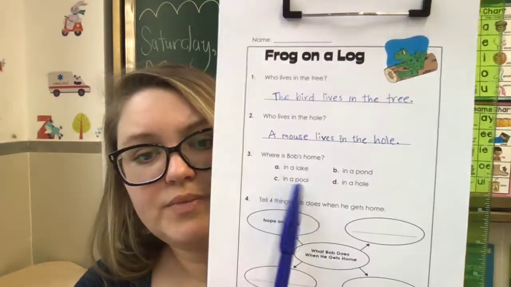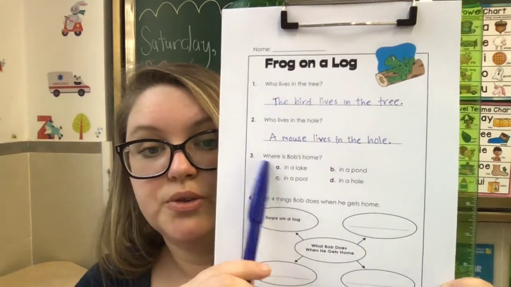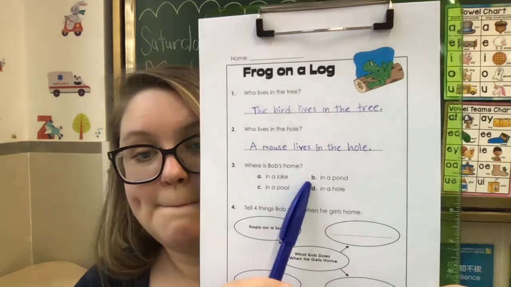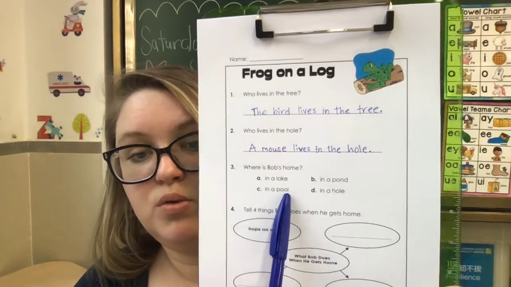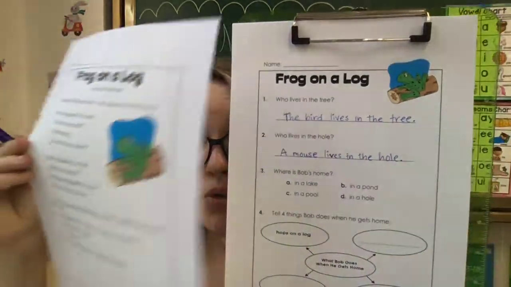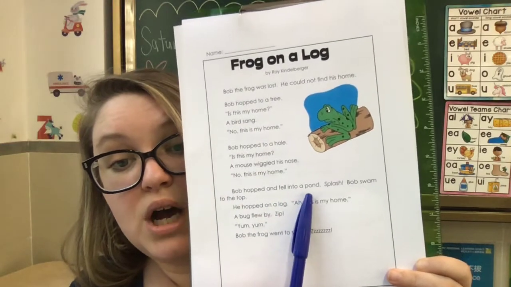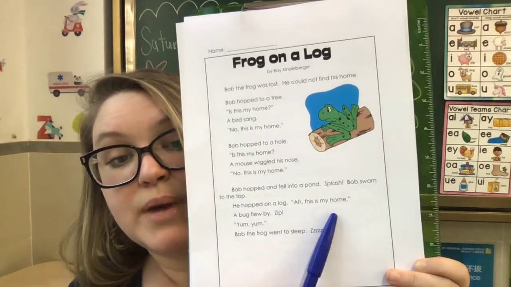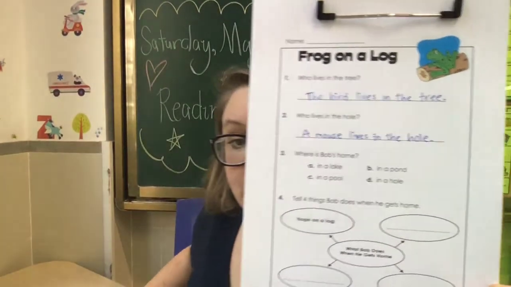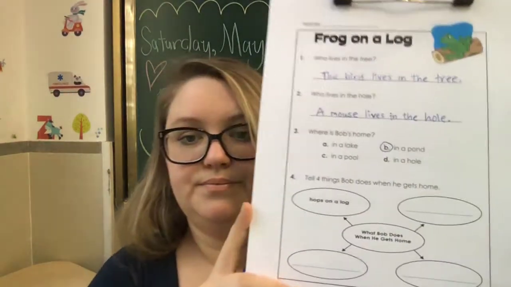Okay. Now, I like multiple choice. They're a lot easier, right? This one you guys should be able to do. Where is Bob's home? Is Bob's home A, in a lake, B, in a pond, C, in a pool, or D, in a hole? You guys should know the answer to this, but if you don't, you always check the story. So Bob hopped and fell into a pond, and he said, this is my home. So his home is a pond. Where is Bob's home? In a pond. B. Okay.